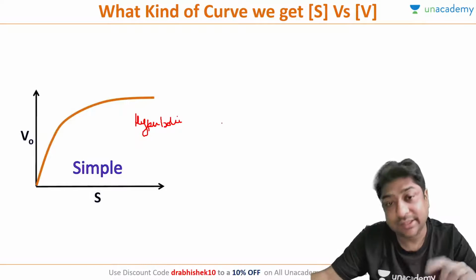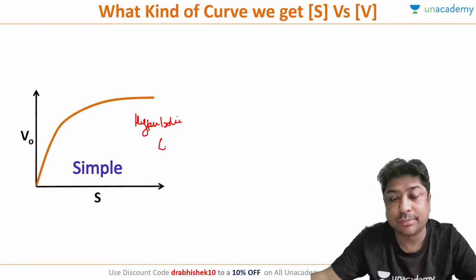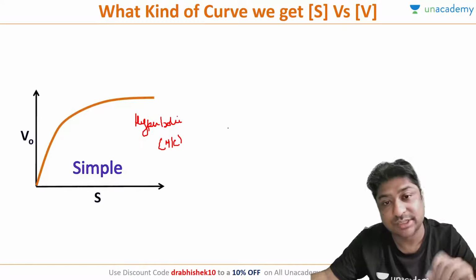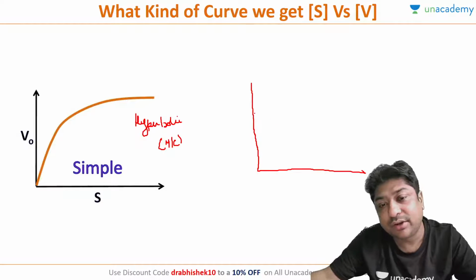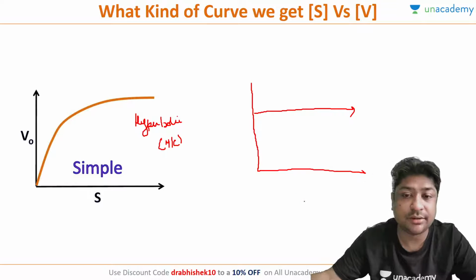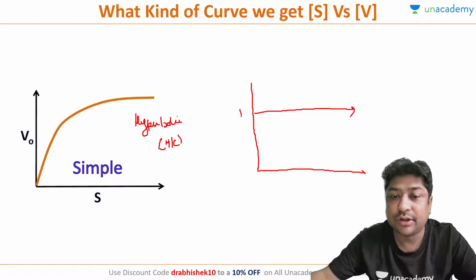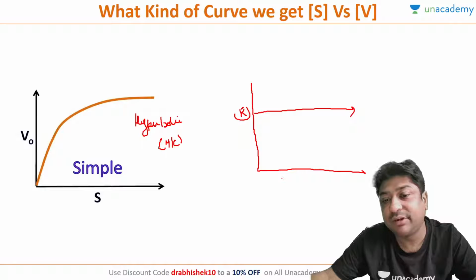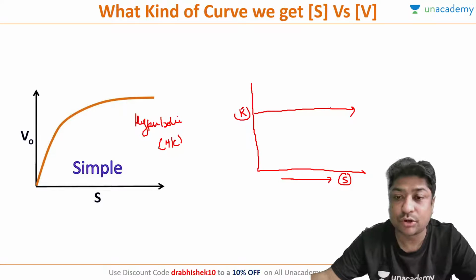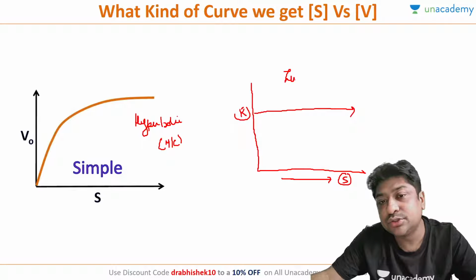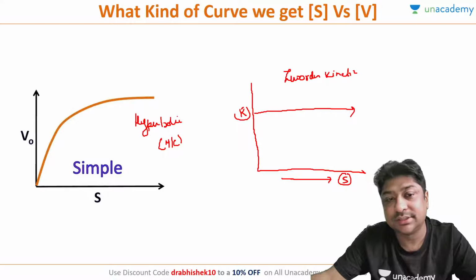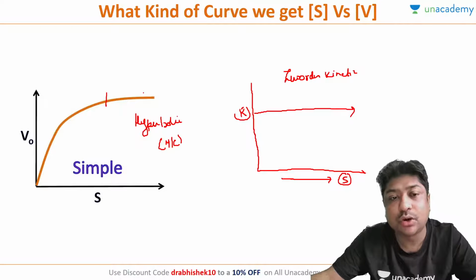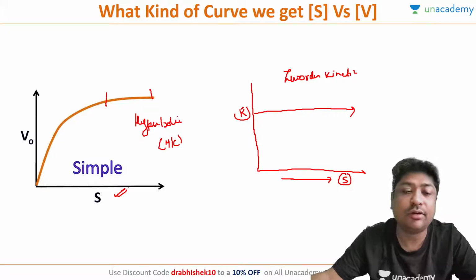Now imagine there can be certain enzymes, and this is the most common curve. Remember, all enzymes will not show the same curve. There can be an enzyme where the rate of the reaction does not depend upon the substrate concentration. So the rate of the reaction is fixed, and no matter how much substrate concentration you are increasing, the rate of the reaction does not change. So these are called zero order kinetics. Very rare, but this is it. And every enzyme will show zero order kinetics at higher levels of substrate concentration.